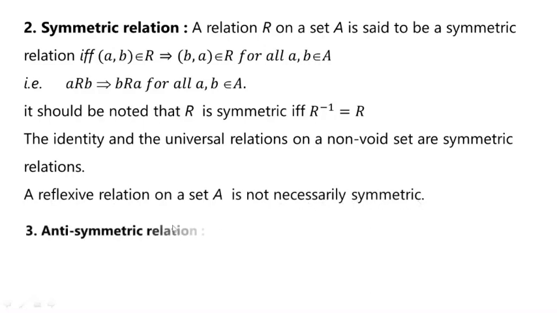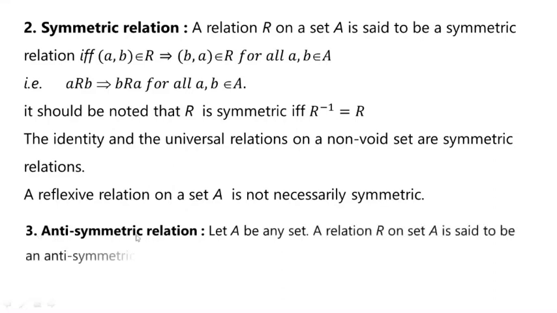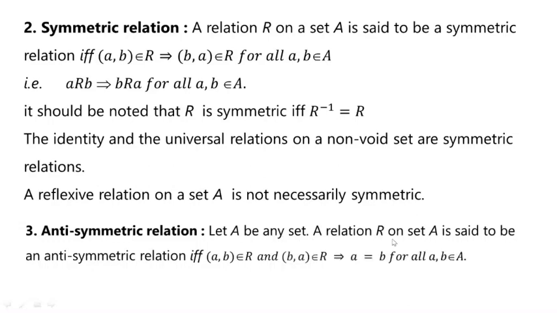Nextly we have the third type of relation, antisymmetric relation. Let A be any set. A relation R on set A is said to be antisymmetric if and only if (a, b) belongs to the relation R and (b, a) belongs to the relation R, that implies a equals b. Here we have one more condition as compared to the symmetric relation, that is a equals b, for all a, b belongs to the set A.